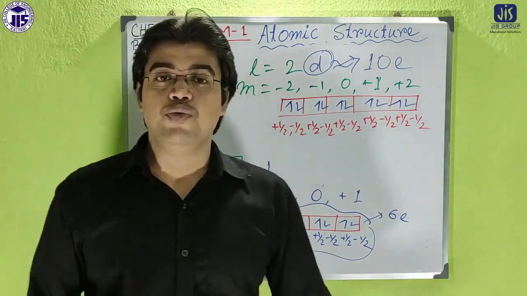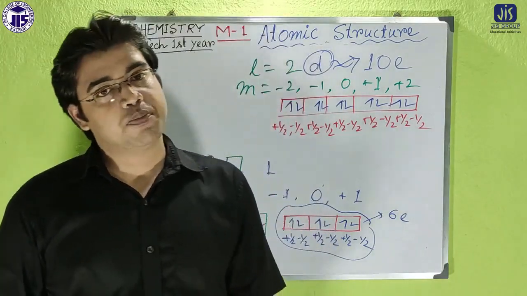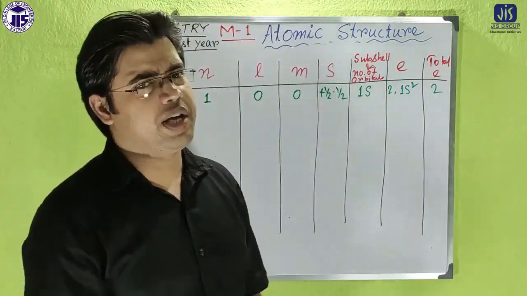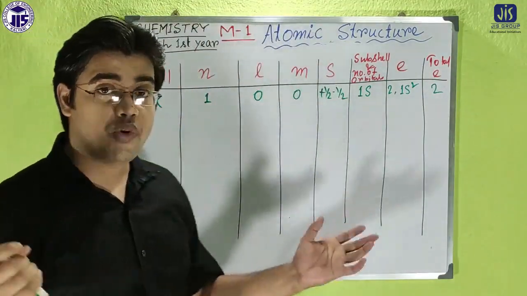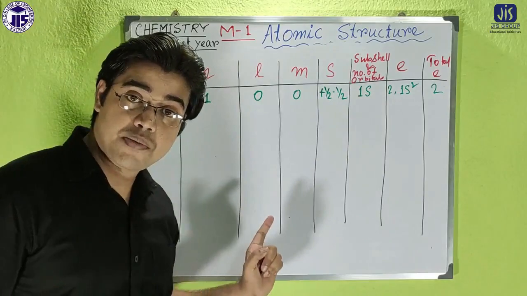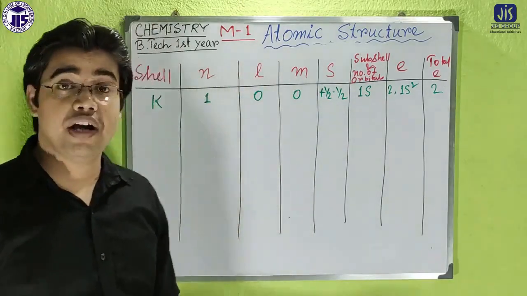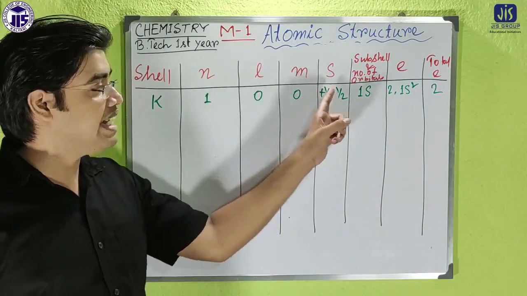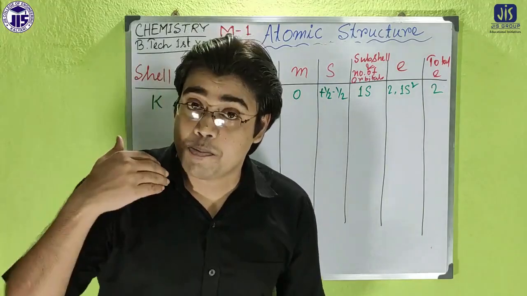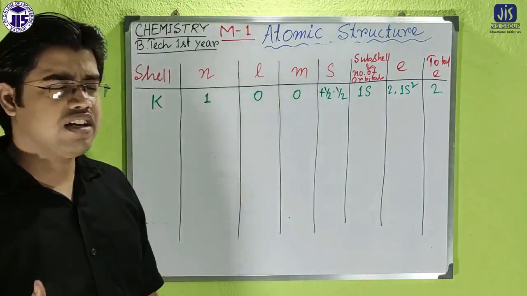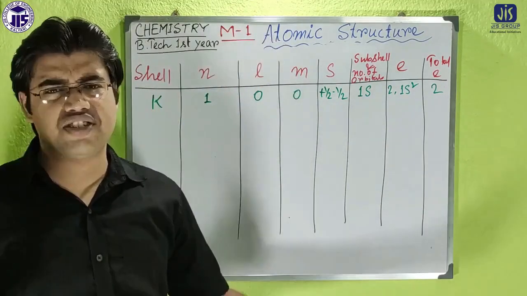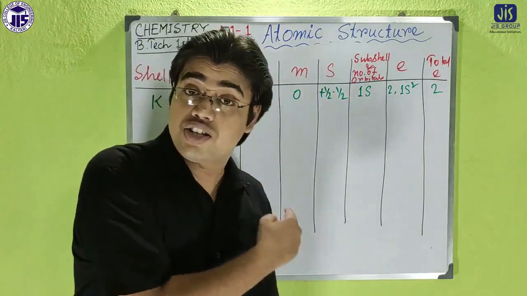Okay, so till now we have the 4 quantum numbers. So we already explained about the 4. Now we'll discuss the significances of quantum numbers. That means there are 4 quantum numbers, n, l, m and s. That means n is the principal quantum number, l the azimuthal quantum number, m the magnetic quantum number, and s the spin quantum number. With the help of these 4 quantum numbers, we can discuss so many things, like starting from the shell, subshell, orbitals, number of electrons, electronic configuration, etc. So we will discuss here one by one.